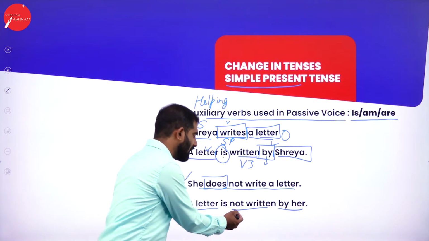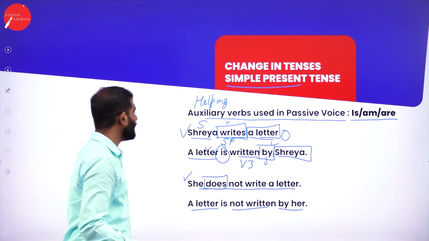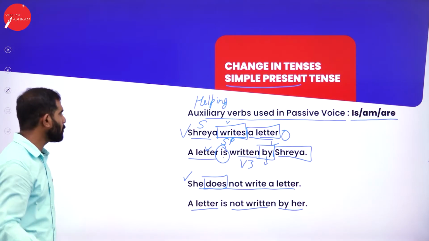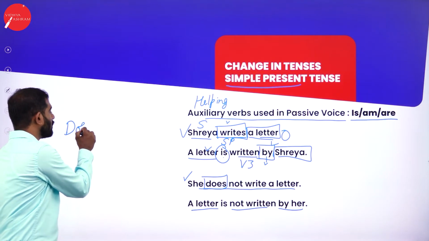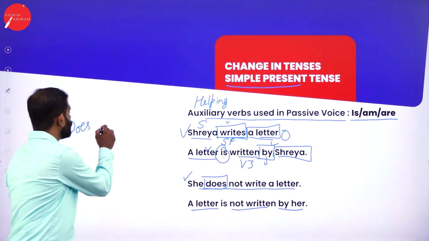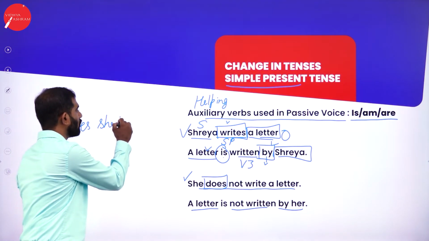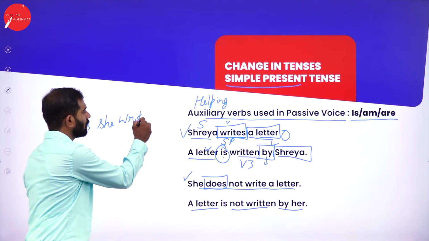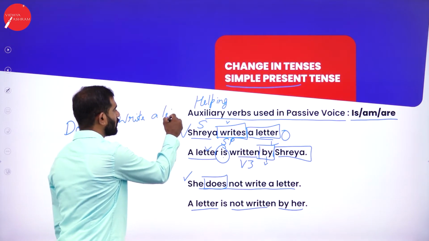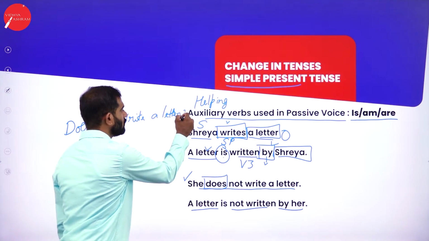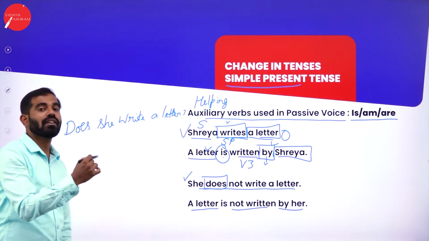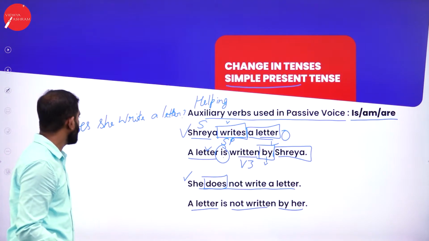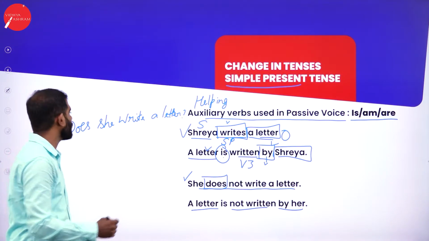To simplify this sentence even further, let me make use of one more sentence. What if the sentence begins with does? Does she write a letter? How do you change this? Now, does she write a letter? This is an active voice. How will you change it into passive voice?